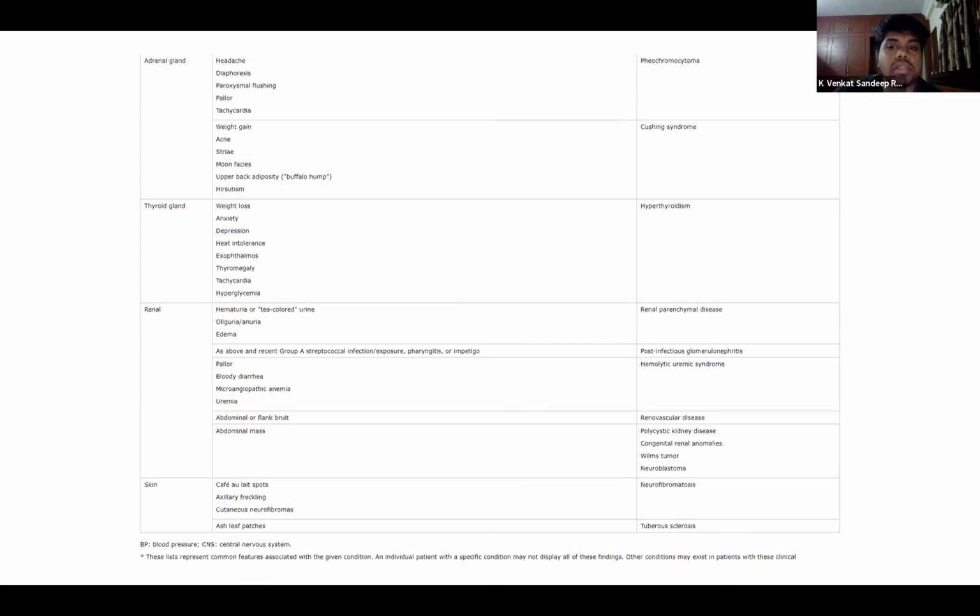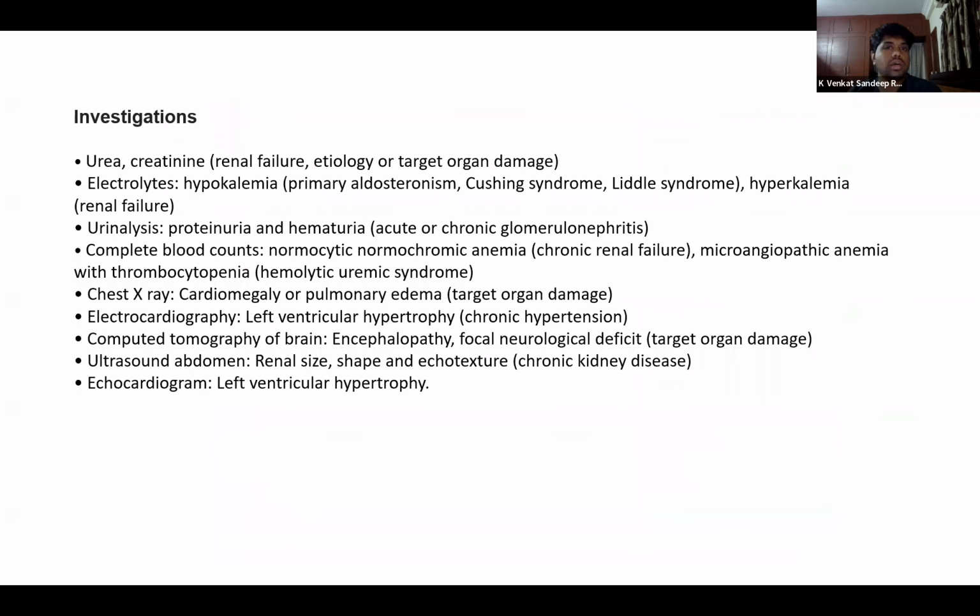So what are the investigations which are warranted? We should always get urea and creatinine to look for any renal failure or renal disease which is causing the hypertension. We should also look at electrolytes: hypokalemia to see if there is primary aldosteronism, Cushing syndrome or Liddle syndrome, and hyperkalemia in case of renal failure.